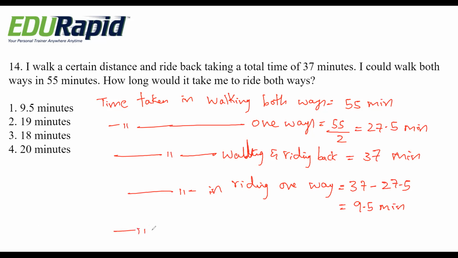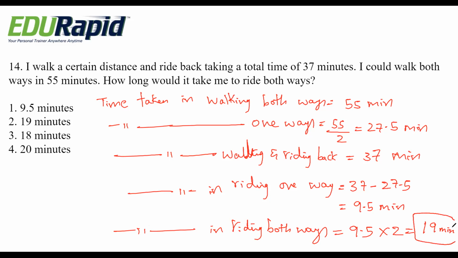Okay. Time taken in riding both ways. They're asking riding in both ways. It becomes in one way it is 9.5, for both ways into 2. That is 19 minutes. 9.5 into 2 is 19. Okay, it's very simple. Option 2, 19 is the right answer. Next question.